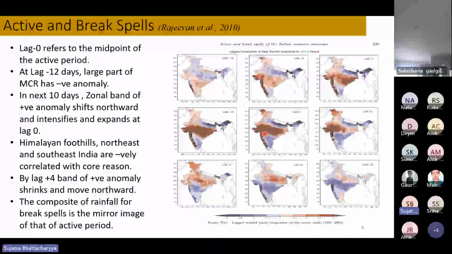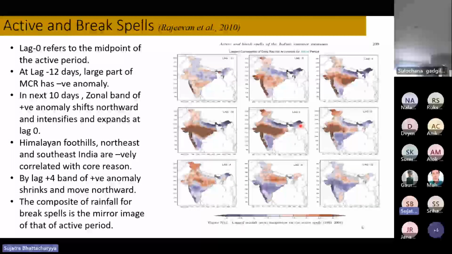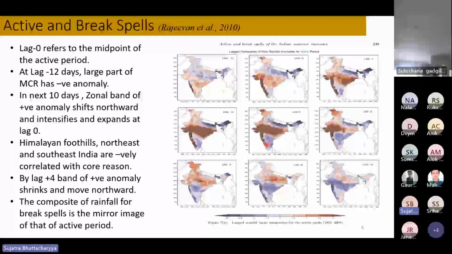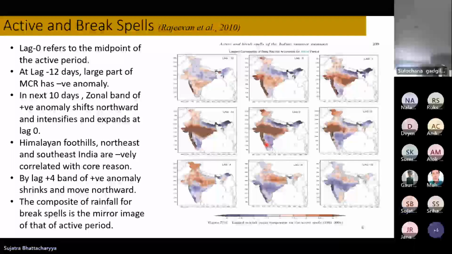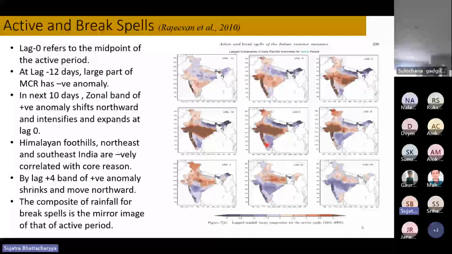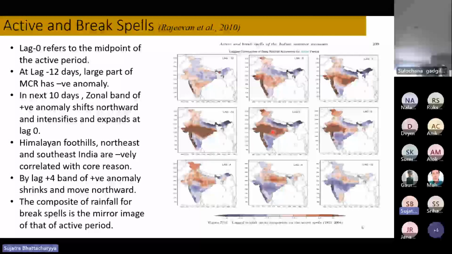Now, as time passes, this positive anomaly shrinks and again moves northward. Two things can be seen in this paper: at lag 0, the Himalayan foothills, north-east India and southern East India are negatively correlated with the monsoon core region. So there is a northward propagation, and these three regions have a negative correlation with the monsoon core region. If we see the break composite, it is the same as this, but there is a negative anomaly at lag 0 for the break composites.